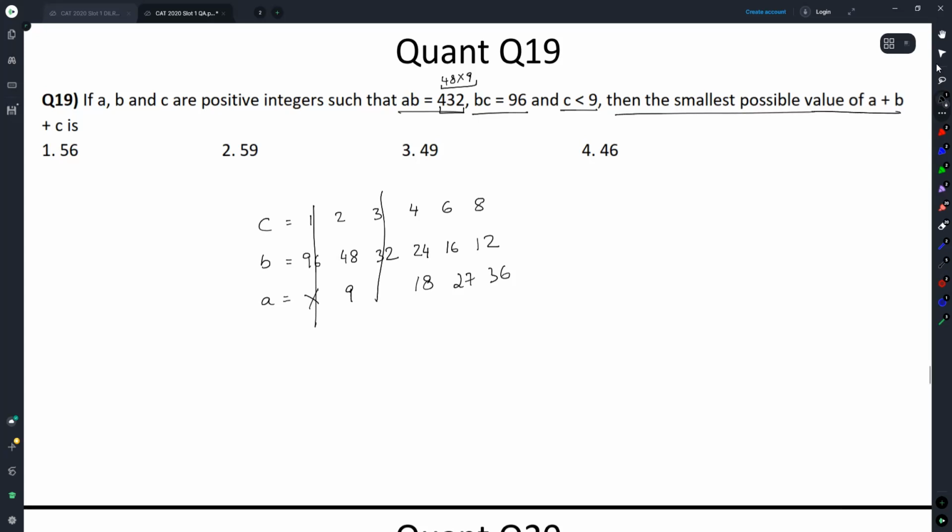They've asked me the smallest possible value of A plus B plus C. This gives me 59. This gives me 46. 46 is the smallest option, so it has to be option 4. Yes.